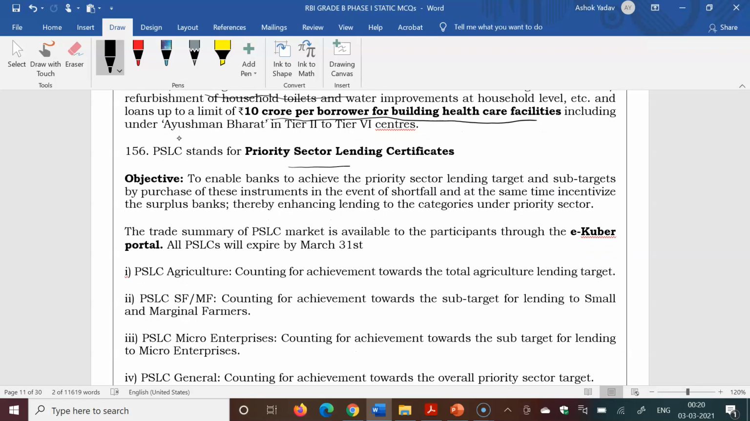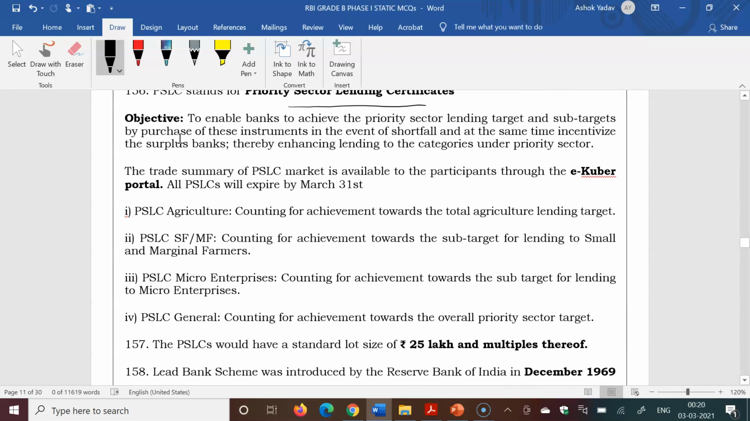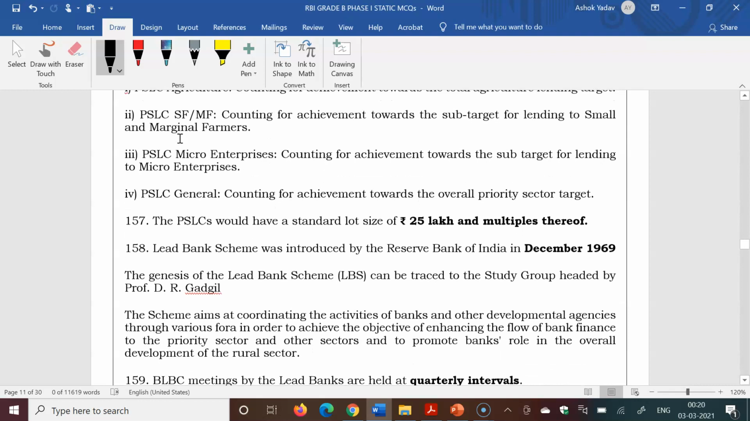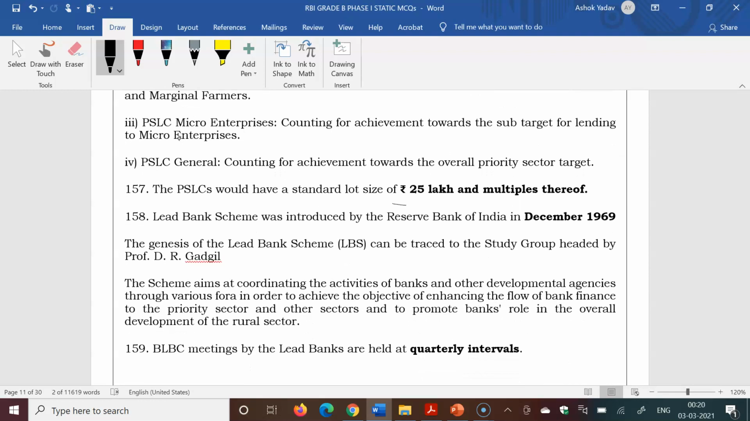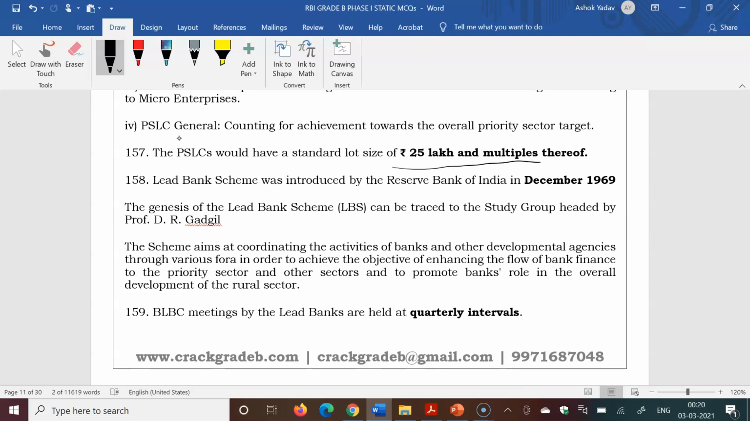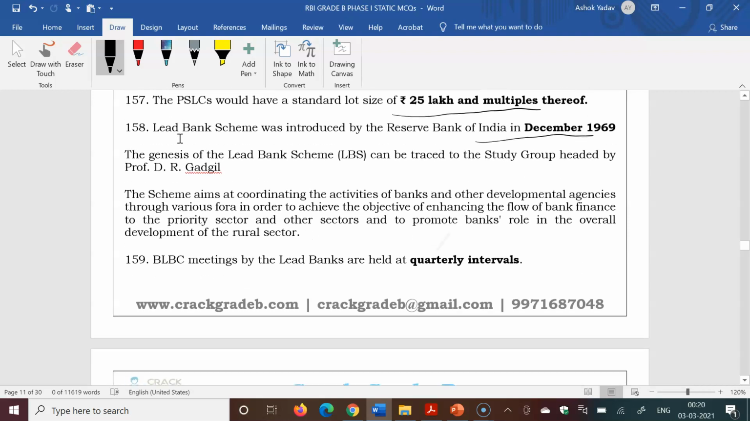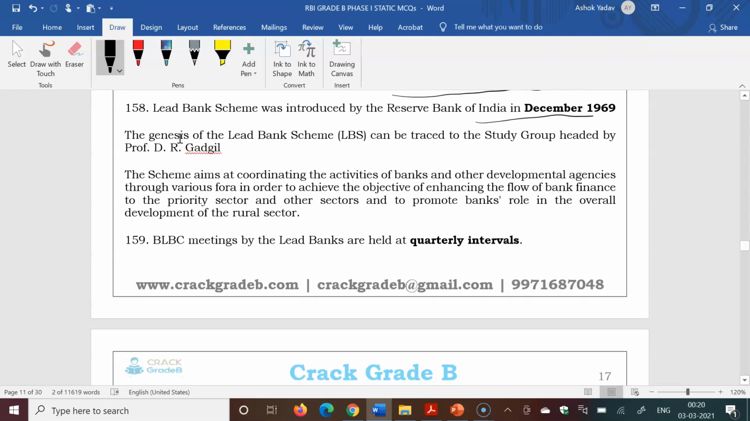PSLC stands for Priority Sector Lending Certificate. The concept is explained in this PDF. PSLC would have a standard lot size of 25 lakh and multiples. Lead bank scheme was introduced by the RBI in 1969 on the recommendation of the Professor D.R. Gadgil Committee.